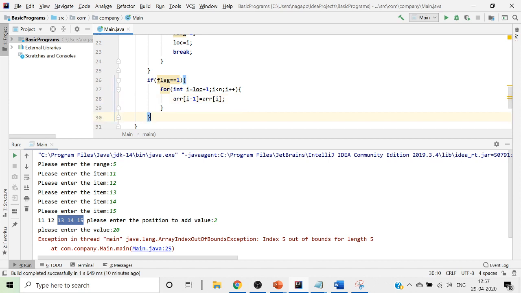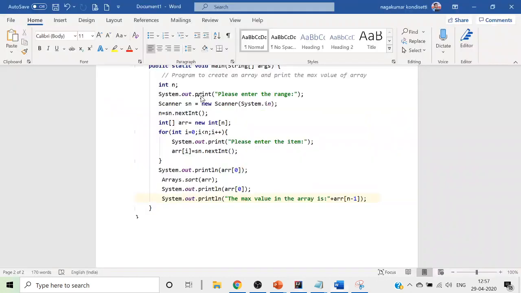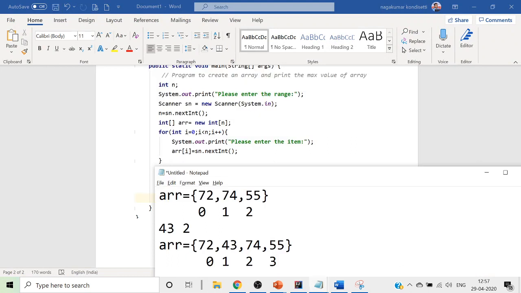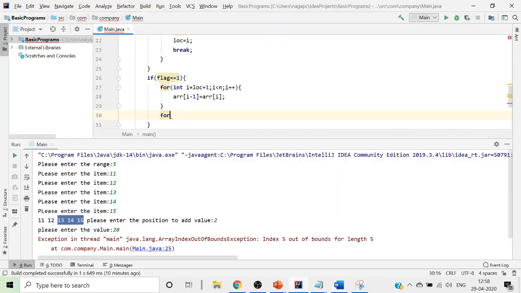Once this is over, now we just go ahead and print with a for loop again. This for loop is to move whenever you delete something. Whenever you delete something, then obviously this 74 comes towards your left, which means your index value is reduced. So that reduction is what we have done here. Once that reduction is over, now we are trying to print it up.